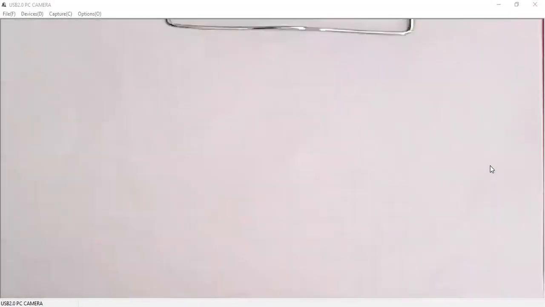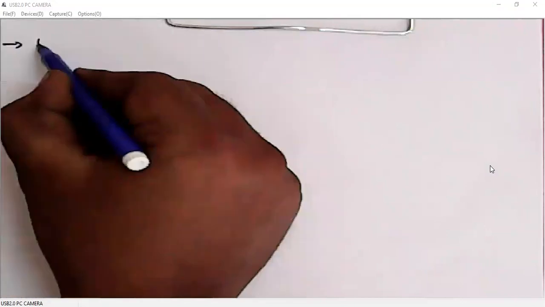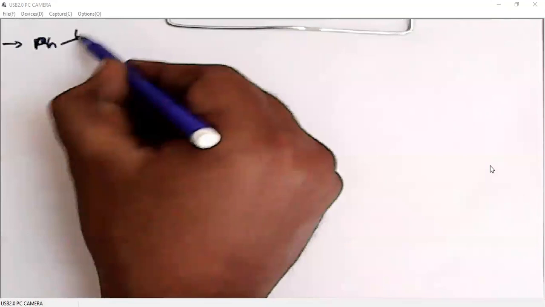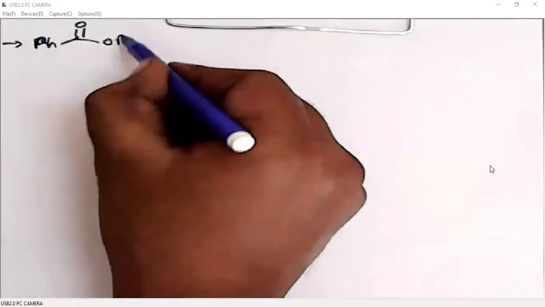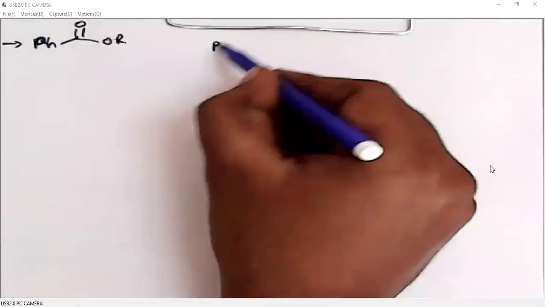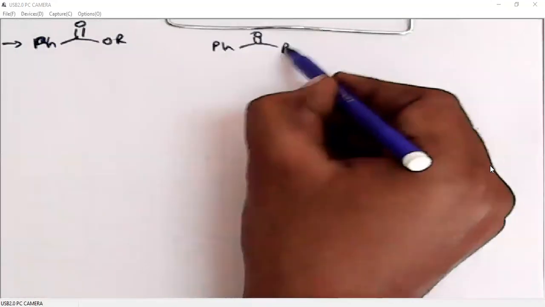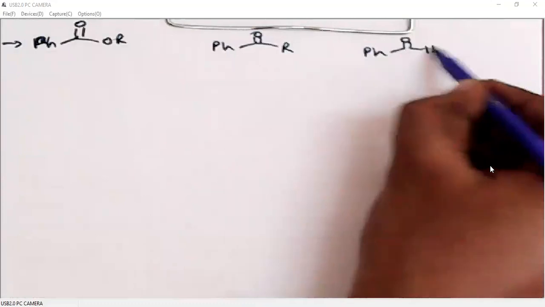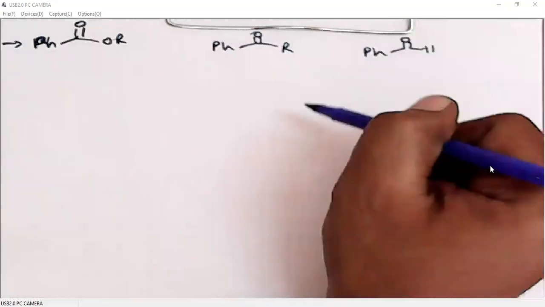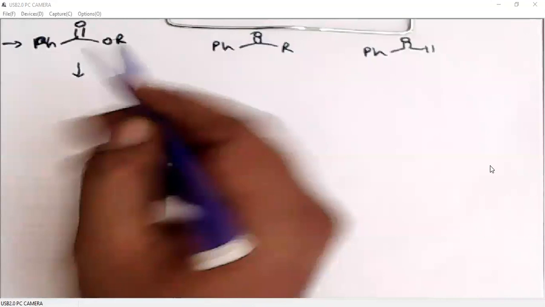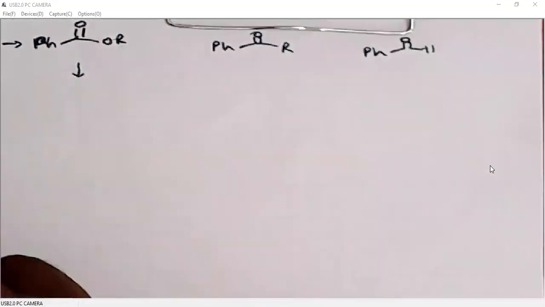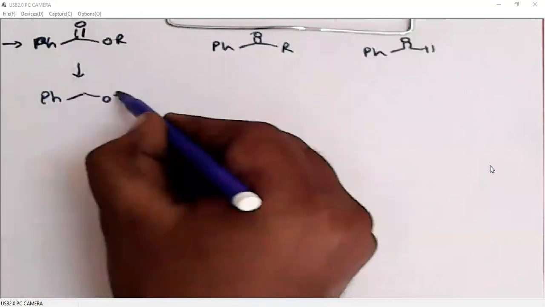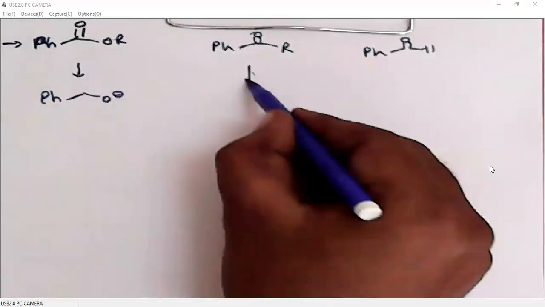Of course, we know all carbonyl groups are electron withdrawing groups, but when we have ester groups or a ketone or an aldehyde, of course, these are all normal electron withdrawing groups, but in Birch reduction, first they will undergo reduction to the corresponding alcohols.